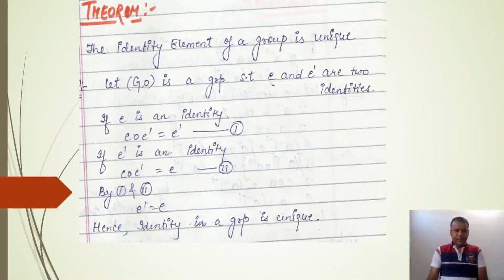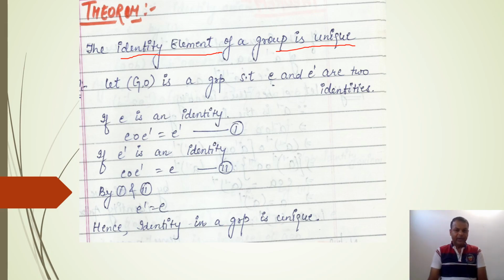Let us see a few theorems based on group theory. The first theorem is that the identity element of a group is always unique. It means a group can't have more than one identity. That is, the identity element will be only a single element for a group.